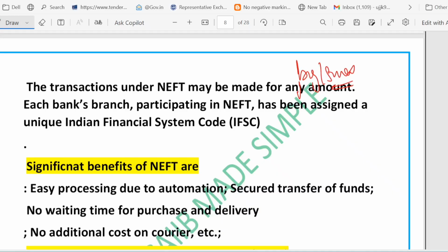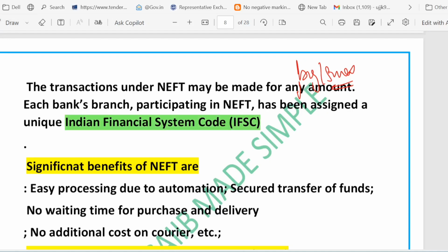Each bank participating in NEFT has a unique code that is called IFSC. IFSC stands for Indian Financial System Code. Simply put, NEFT is a safe and easy way to transfer money digitally. And every branch has a special code to ensure that money goes to the right account.